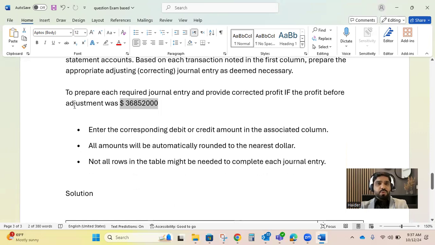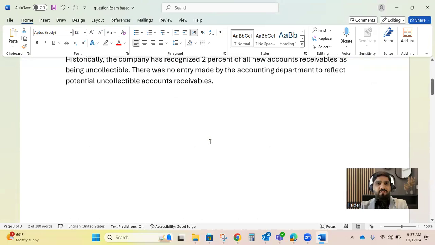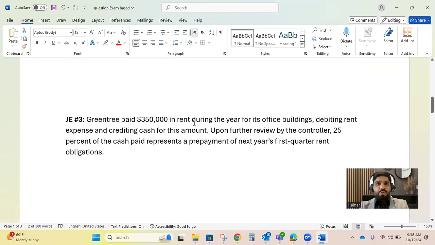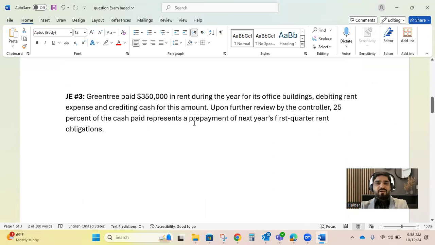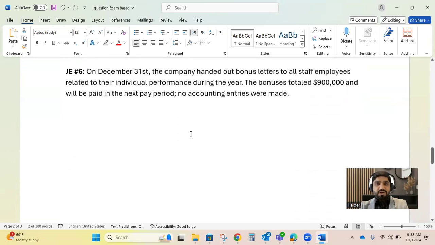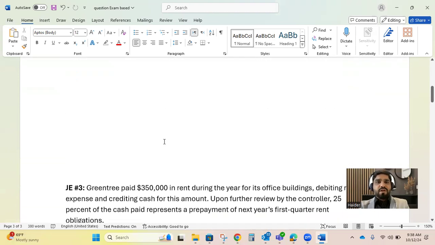But first, you need to just look into the question statement. You have been given these investigation findings after you have calculated the profit. But you came to know that some errors occurred. Due to those errors, your profit was not correct, and an incorrect figure of profit is given to you. What you're going to do here is pass the rectifying entry and then fix the profit. So let's jump into the first statement and let's fix it.